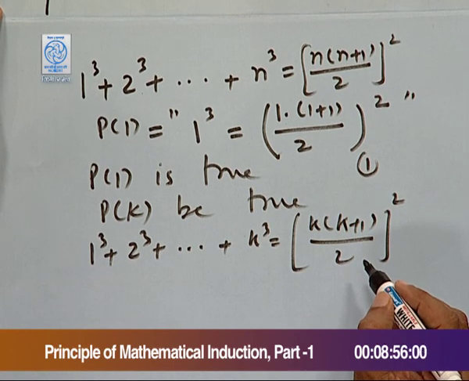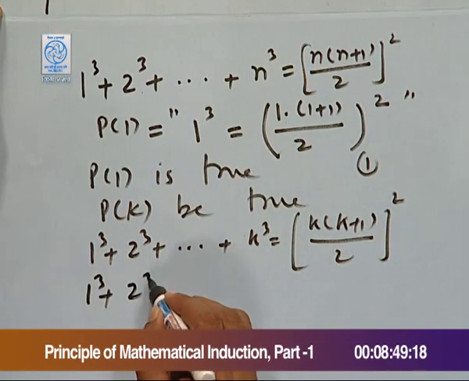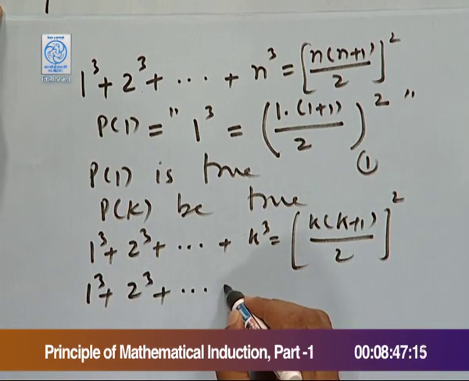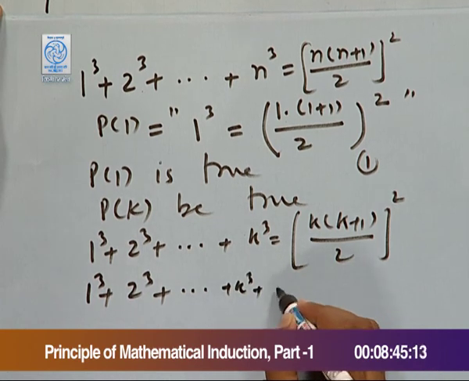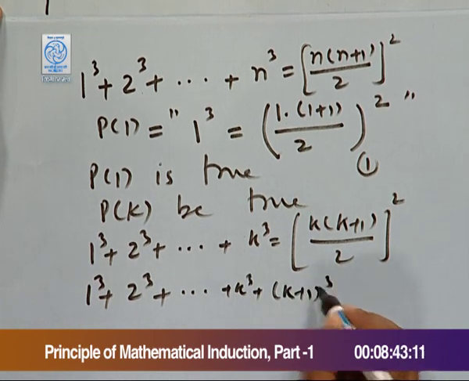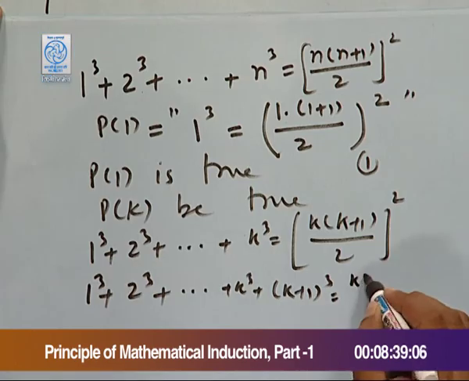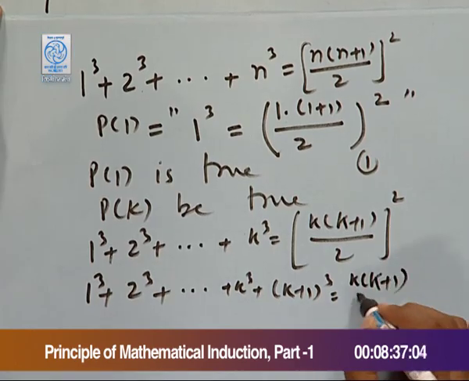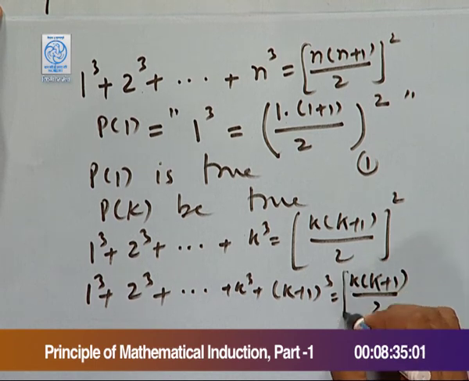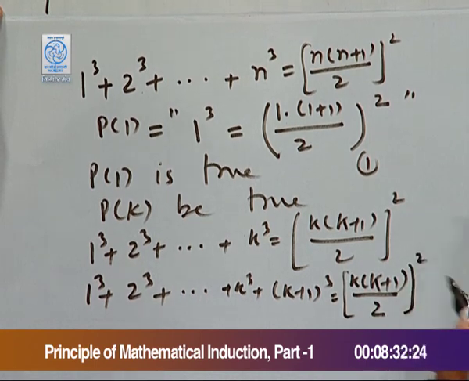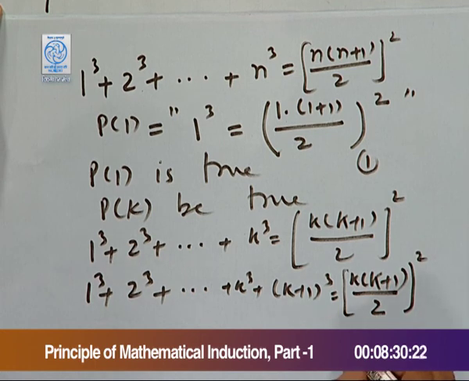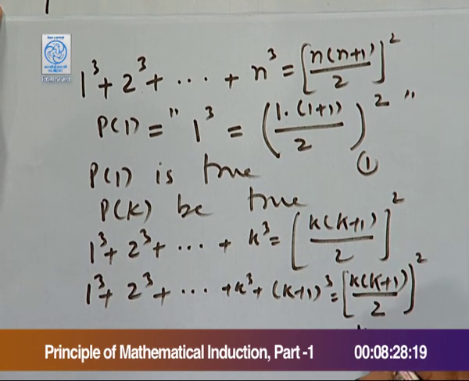As before, we add next term both sides, which makes 1 cube, 2 cube and so on up to k cube plus (k+1) cube. This equals k times (k+1) by 2, whole square, plus (k+1) cube.